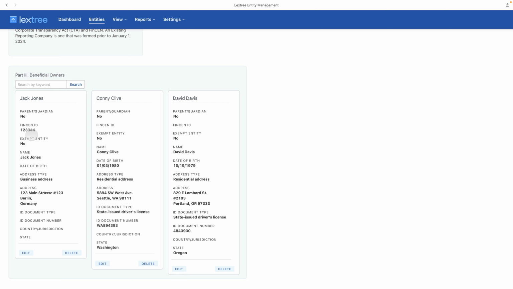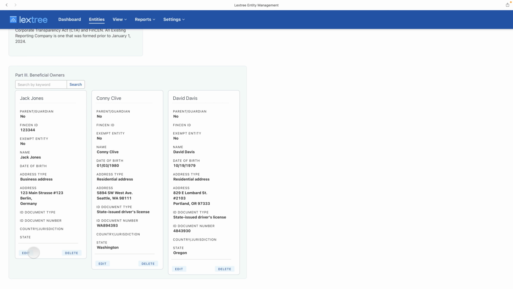Also, when you need to edit this information, so you'll notice Jack Jones does not have an ID document type or document ID number, you can edit that, and when you do that, Lextree will save it for purposes of this beneficial ownership information report, but it will also update Jack Jones's main record so that when you assign him as a beneficial owner for another entity, all of that information will be there and will get reused.